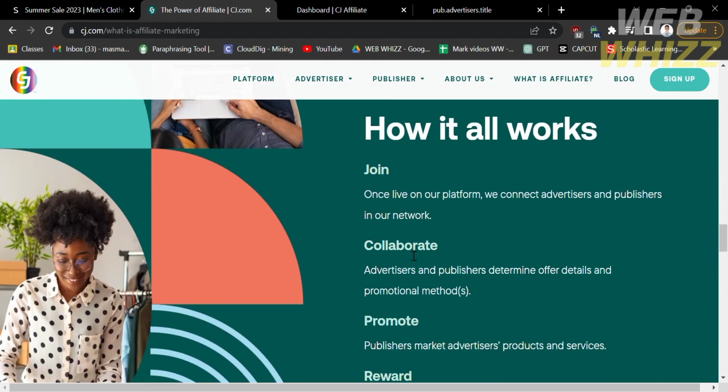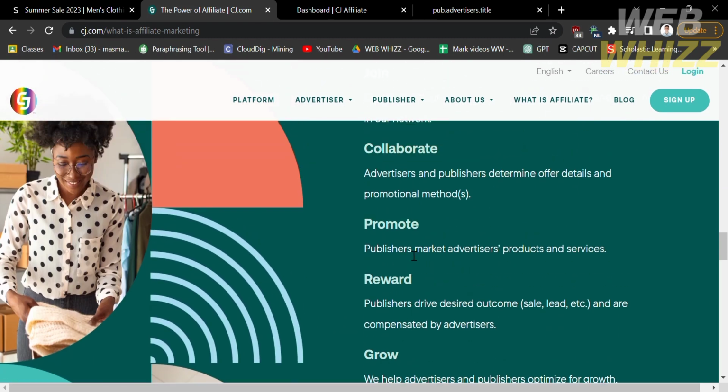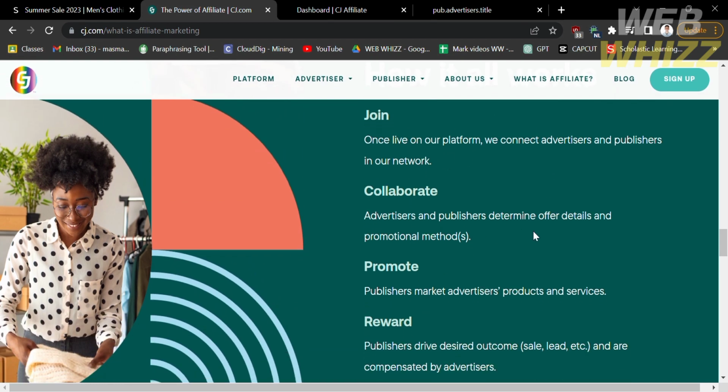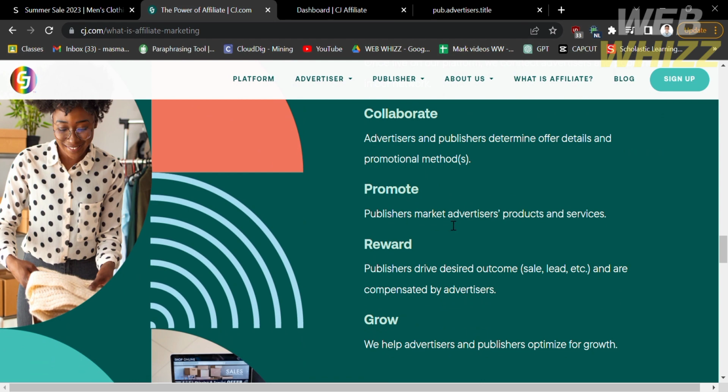And if you're wondering how an affiliate program works, you will see it in here. The first thing that you need to do is to join, followed by collaborate, promote, reward, and finally, you can grow or help advertisers and publishers in order to optimize for growth.